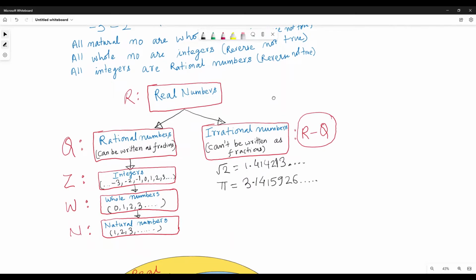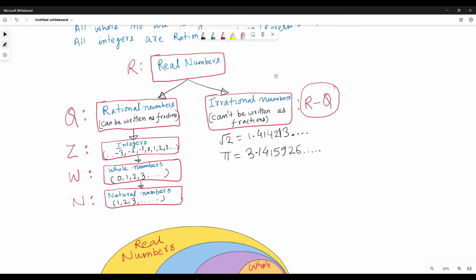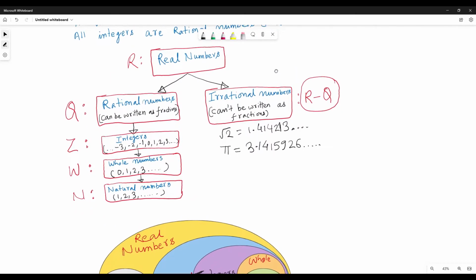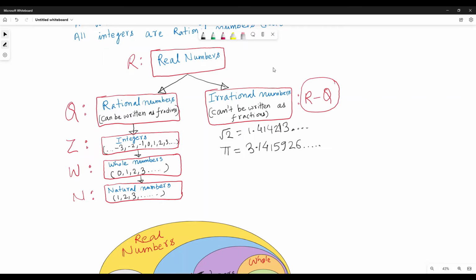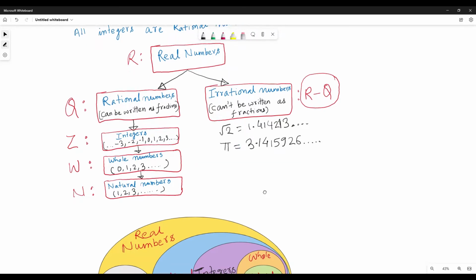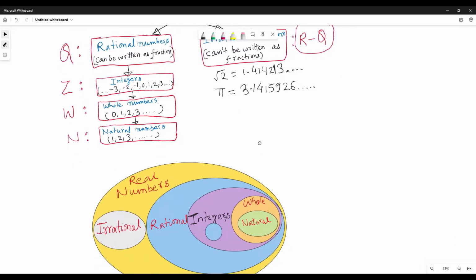So this is what I was talking about, the real number family. The real number family is basically broadly divided into rational numbers and irrational numbers. And rational numbers include integers, integers include whole numbers, and whole numbers include natural numbers. So we are going from broad definition to specific definition.